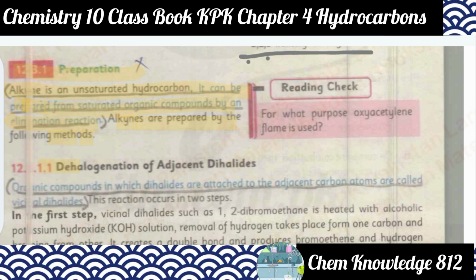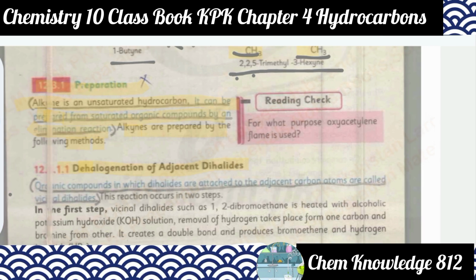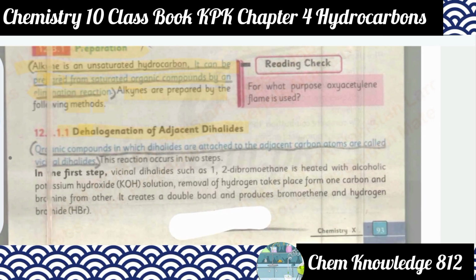First is the dehalogenation of adjacent dihalides. So dehalogenation means removal of halogens from adjacent halides. Organic compounds in which halogens are attached to adjacent carbon atoms are called vicinal dihalides. So these reactions occur in 2 steps.